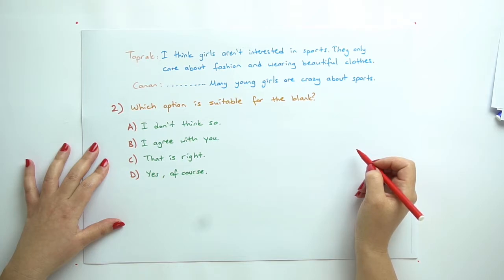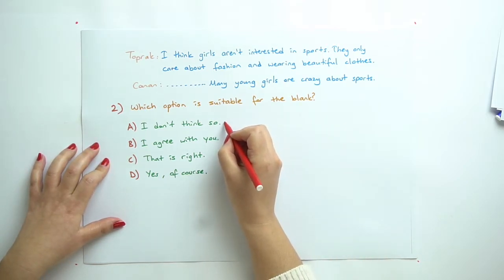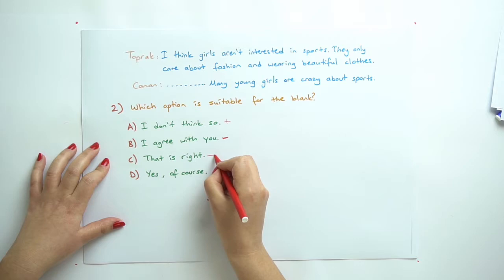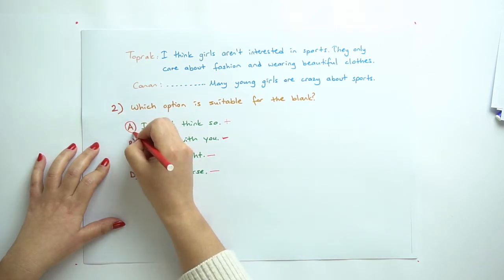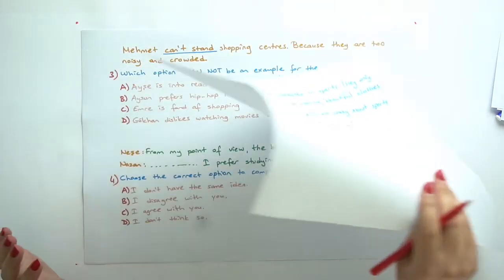So, they disagree. Okay, let's have a look. I don't think so. This is disagreement. I agree with you. No, we cannot say that is right. And yes, of course. So, this one is expressing disagreement because they have different ideas.